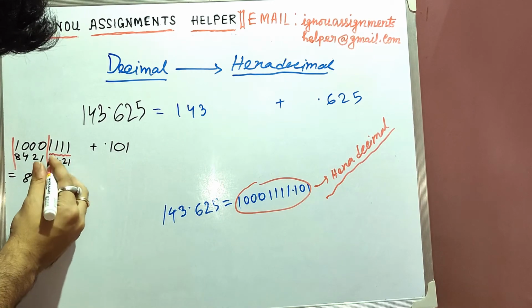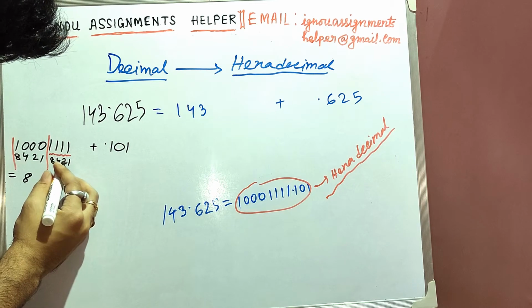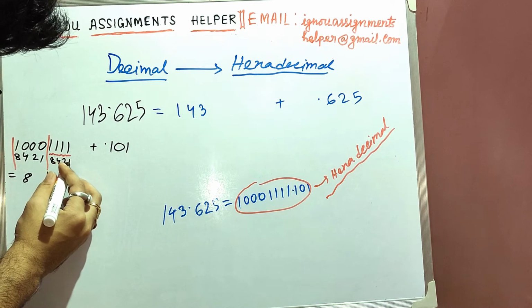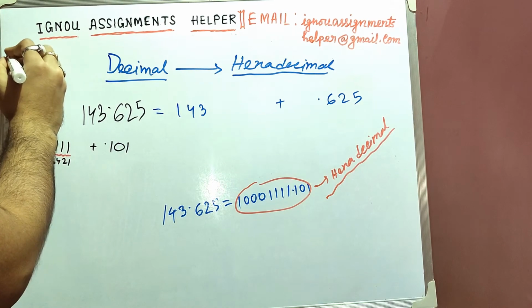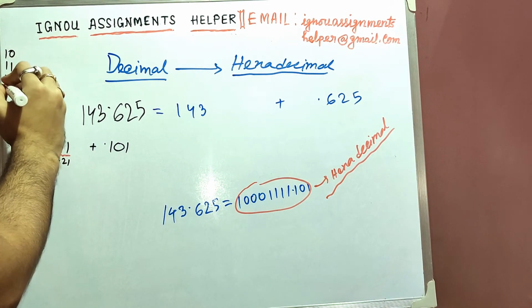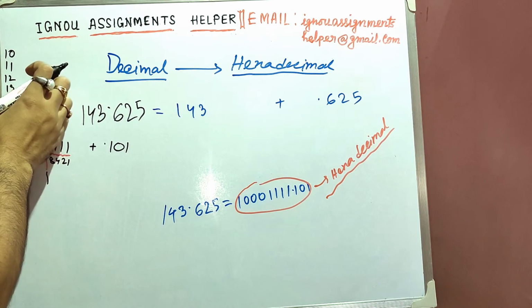Okay. And from this one we'll get 8 plus 4, that is 12, 12 plus 2, that is 14, 14 plus 1, this is 15. So for 15, what will we write? I'm doing it again. So 10, 11, 12, 13, 14, and this will be 15.